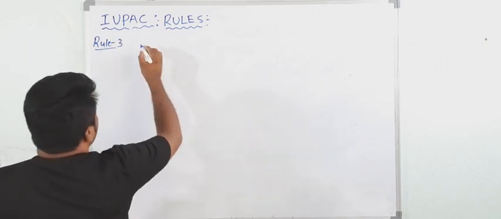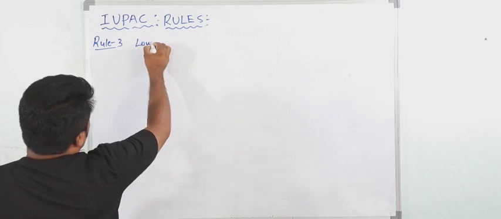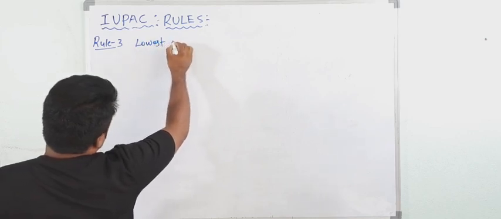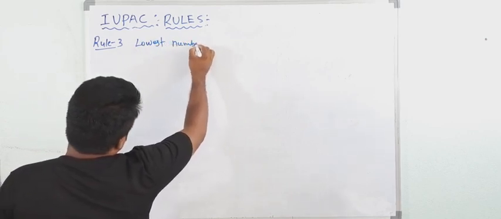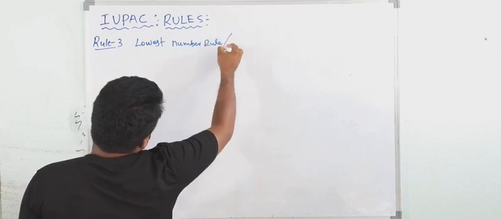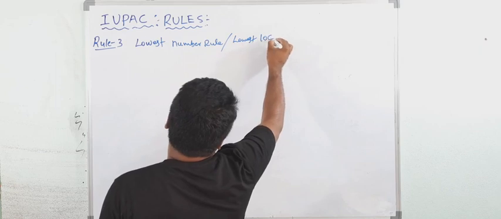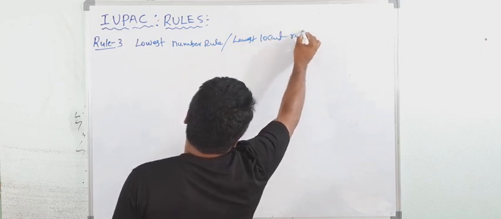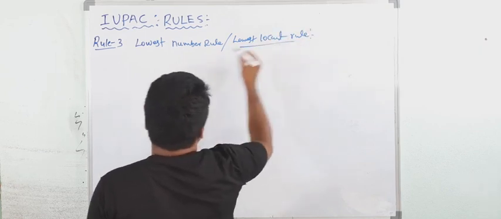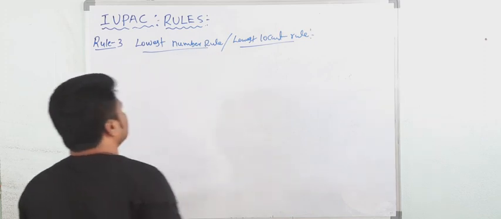Third rule. So what is the third rule? This is the lowest number rule or lowest locant. Locant means here number. See, what is this rule?